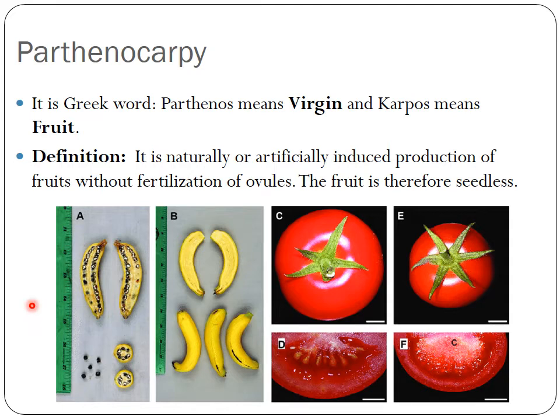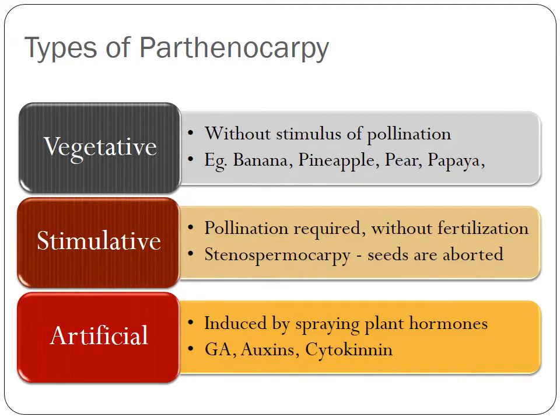So in the previous slides, we have seen how fertilization occurs. In parthenocarpy, the fruits are developed without this fertilization process. Therefore, the fruits will be seedless. Since there are no ovules fertilized, no zygote forms, there will be no seeds produced and the fruit will be seedless. There are three types of parthenocarpy.